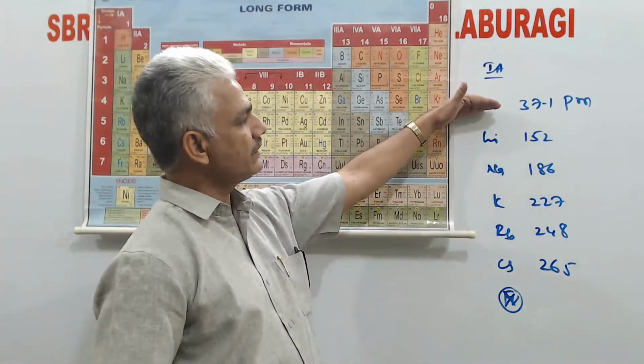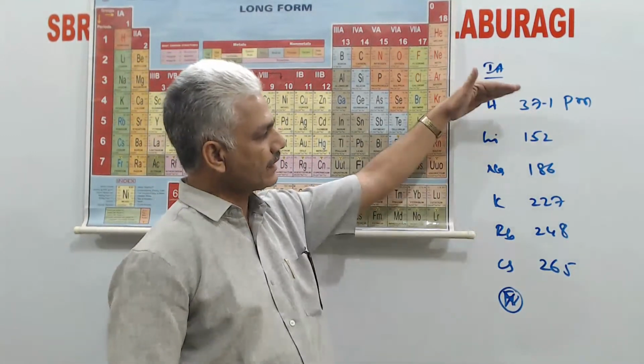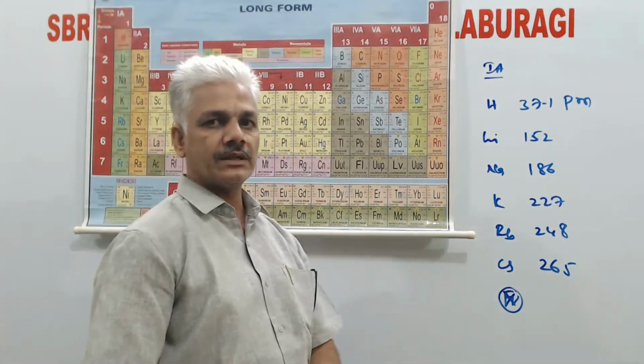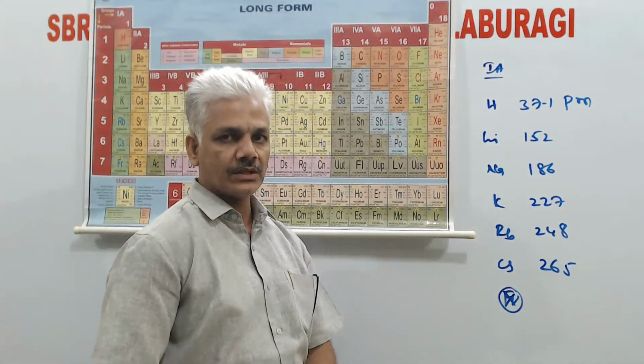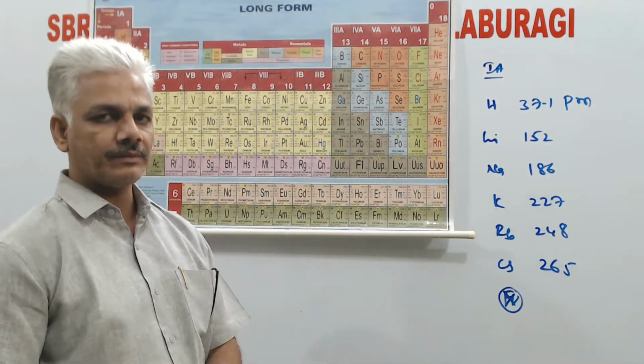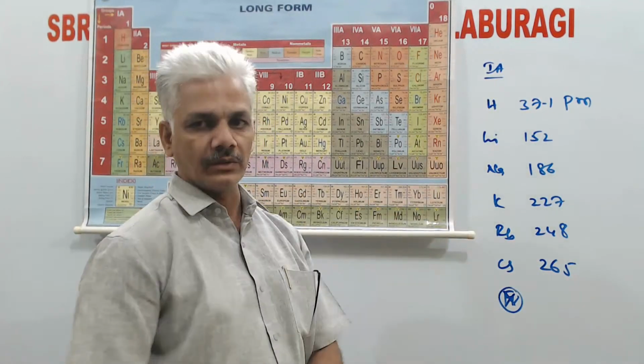So here, if you see the atomic radius values, how they are changing, they are continuously increasing. The reason for this continuous increase in atomic radius is addition of a new shell in a successive manner and at the same time decrease in the effective nuclear force of attraction as we move down the group.